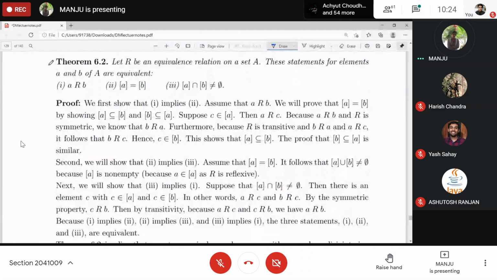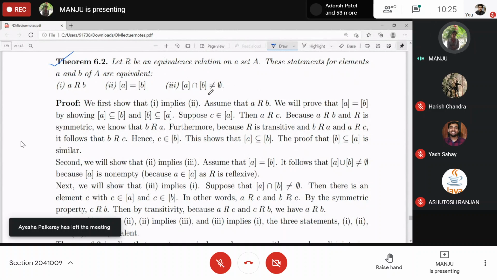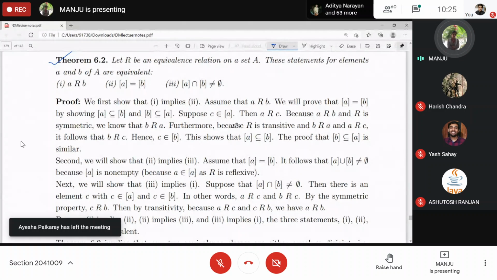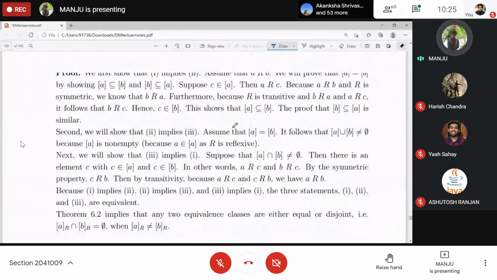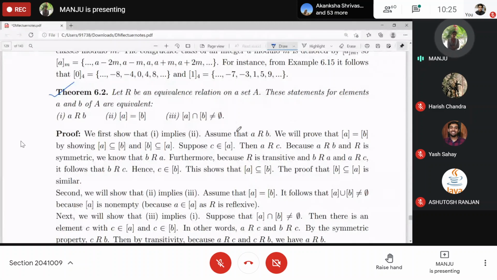Now this theorem: if R is an equivalence relation. Before going to this, let me explain the first statement only, then I'll show you the partitioning definition. R is given as an equivalence relation on set A. Then the following statements are equivalent.